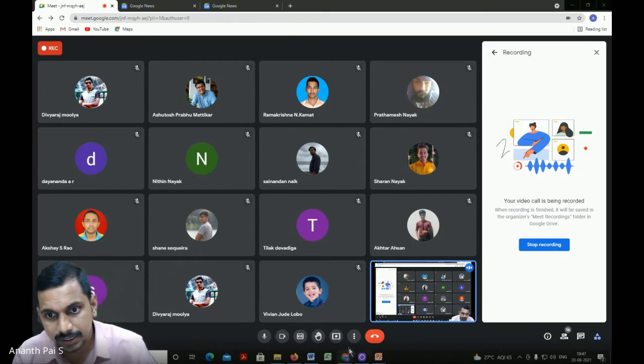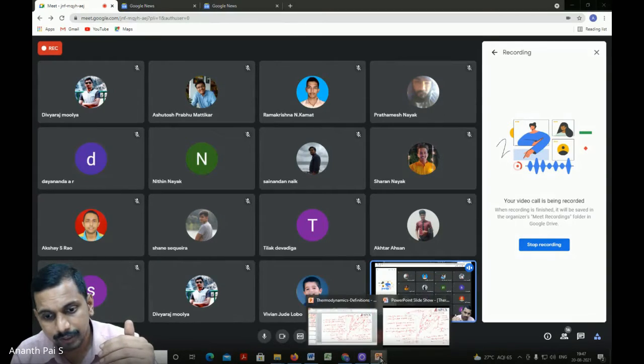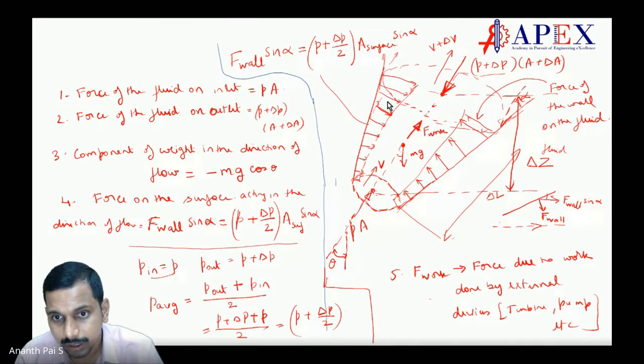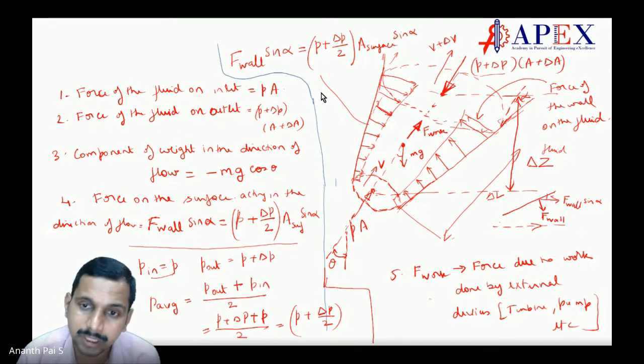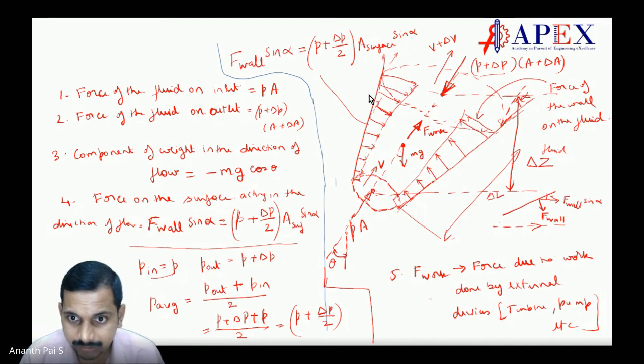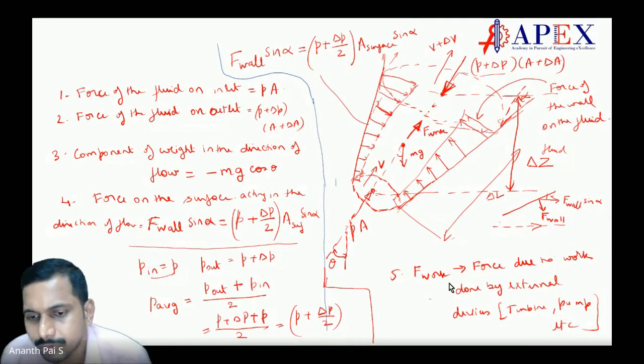Because what we are doing, we are considering the liquid here. So it is from the surface on the wall, which is equal to from the liquid on the wall. So that's why we consider this in this direction. Okay, that is done. Fifth one is flow work.